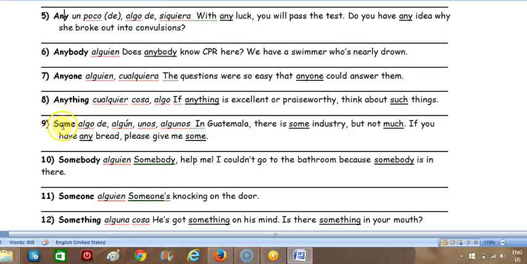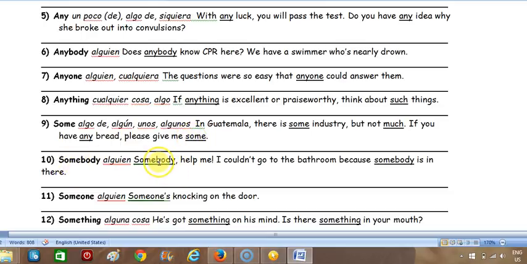All right, number 9, some. This is another super important indefinite. So you want to work with this one. You want to learn all the meanings. Okay, in Guatemala, there is some industry, but not much. If you have any bread, please give me some. So two completely unrelated sentences.